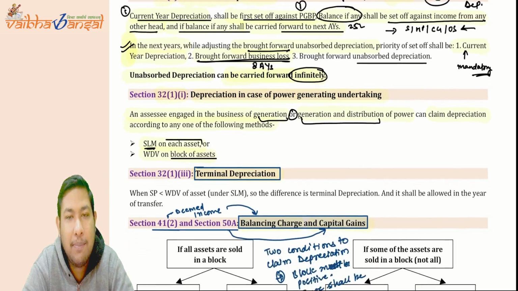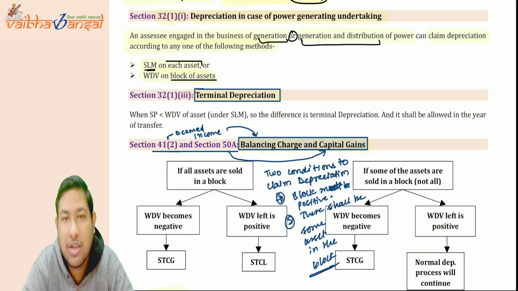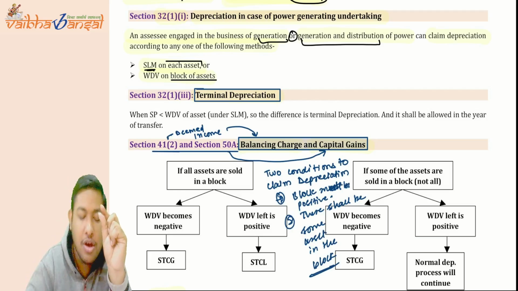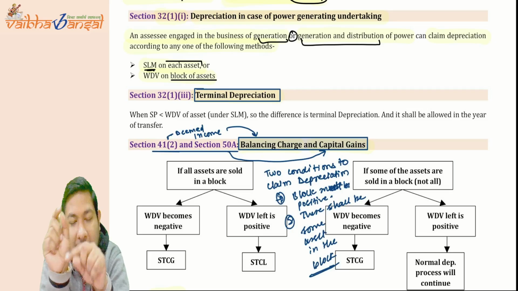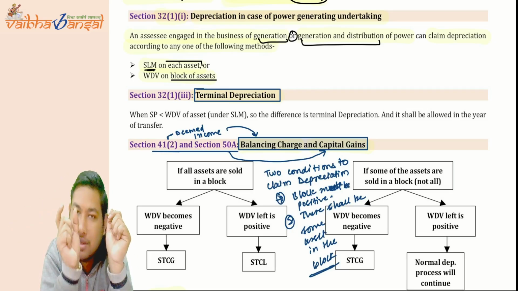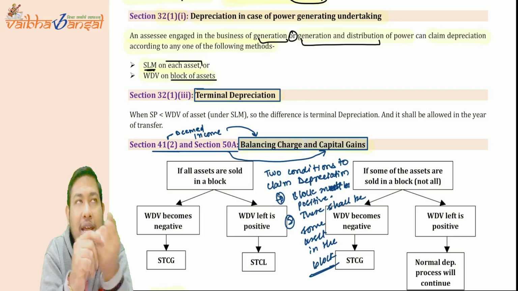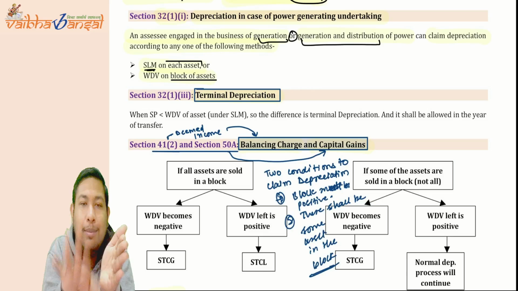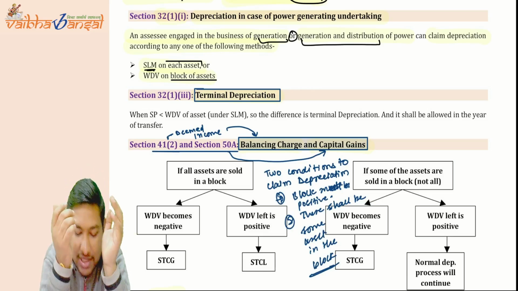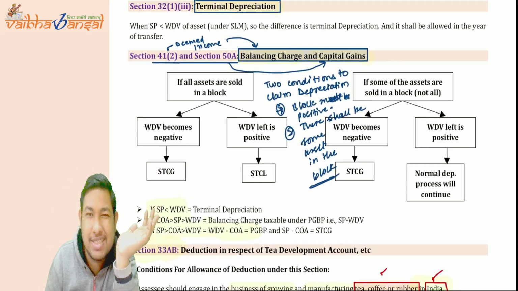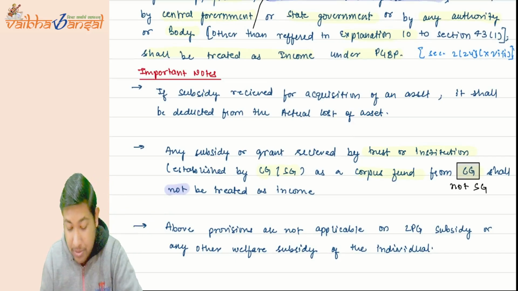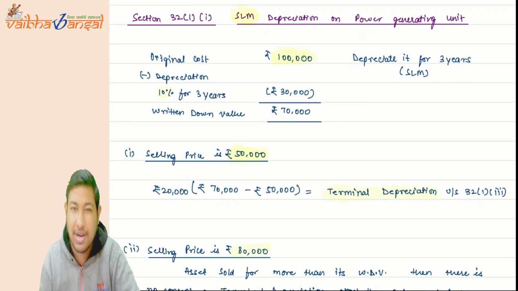Now, depreciation in case of a power generating unit. If there is a power generating unit, then there is depreciation. What it says is generation or generation and distribution of power, both things are important. Then they can claim SLM on each asset or WDV on the block of assets. For that, terminal depreciation, balancing charge and capital gains come into the picture. Now coming on to the example, because it can only be understood through that particular example.